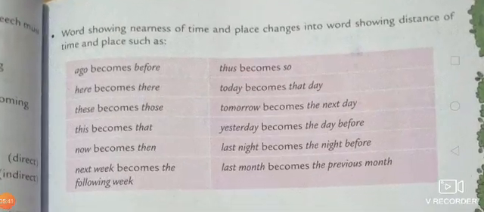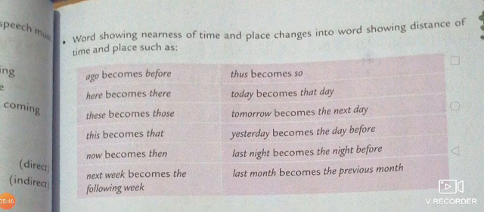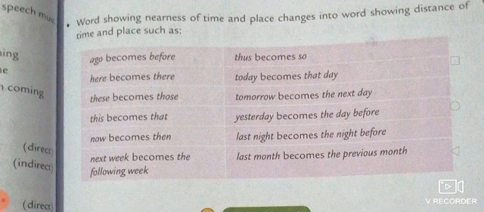Students, here are some words that you have to remember by heart, as while changing direct to indirect, some words also change. Ago becomes before, thus becomes so, here becomes there, today becomes that day, these becomes those, tomorrow becomes the next day, yesterday becomes the day before, now becomes then, last night becomes the night before, next week becomes the following week, last month becomes the previous month.